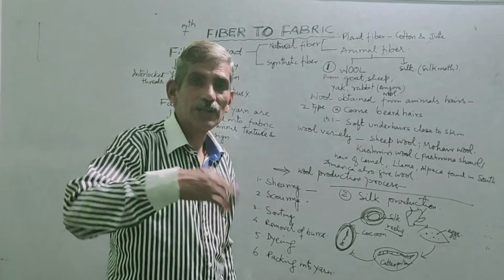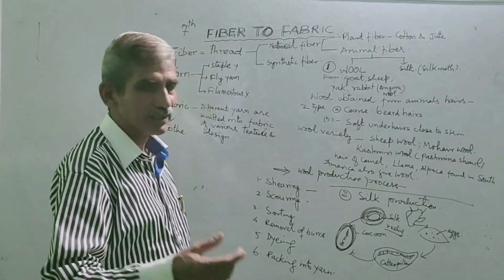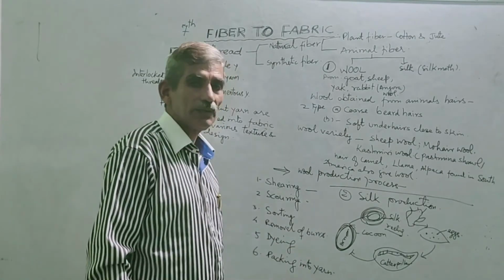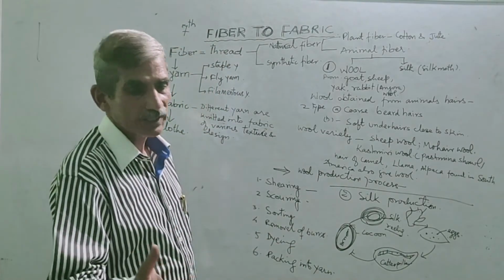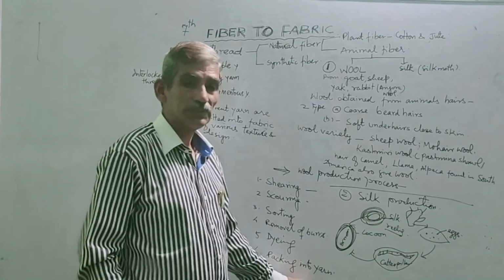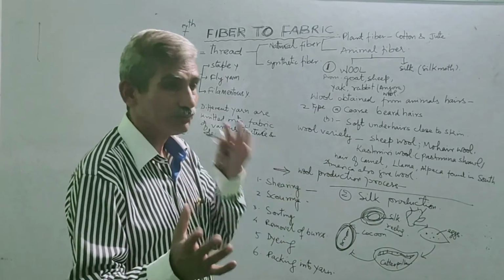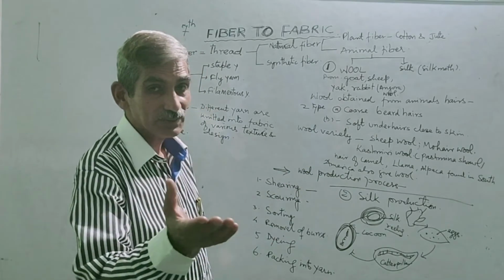Dyed means colored. Different types of coloring are done, and after the coloring of those hairs, the packing of hairs is done in the form of yarn, woolen yarn.